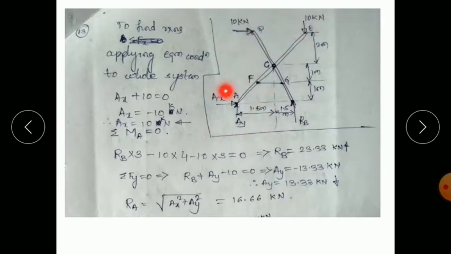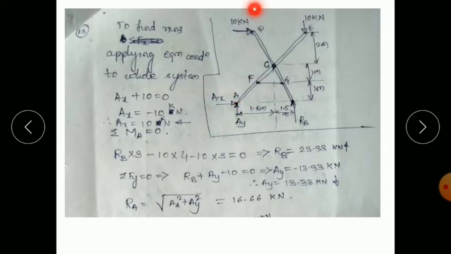Afterwards, at point A there are two reactions, horizontal and vertical. At point B there is only one reaction. So to find reactions, apply the equilibrium conditions as usual, to the whole system. If you take the summation of Fx is 0, meaning summation of horizontal forces equal to 0. So what are the horizontal forces?